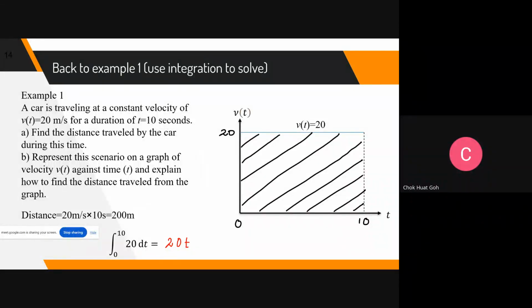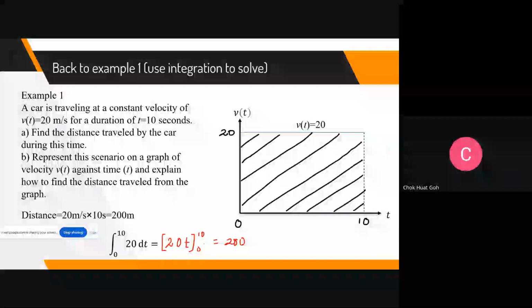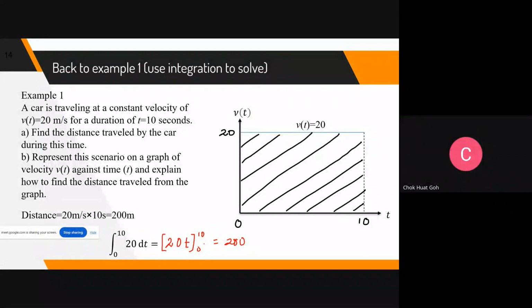Remember, if dt then t; if dx, then it's 20x. From 0 to 10, put 10 inside, you get 200, minus put 0 inside, you get 0. So 200. Using integral calculus, you get the same answer as the area of the rectangle. No problem at all.